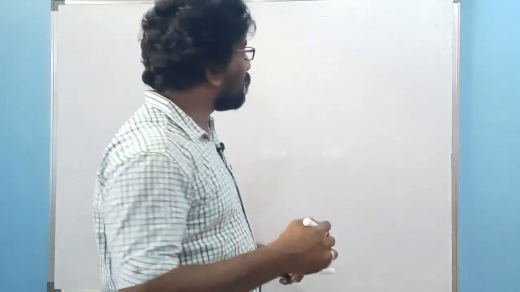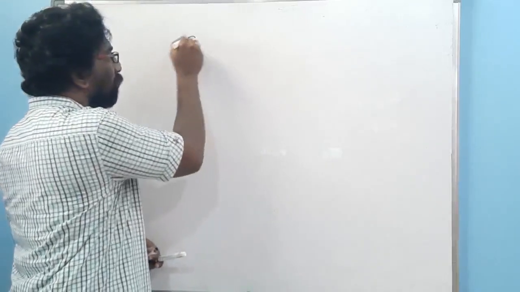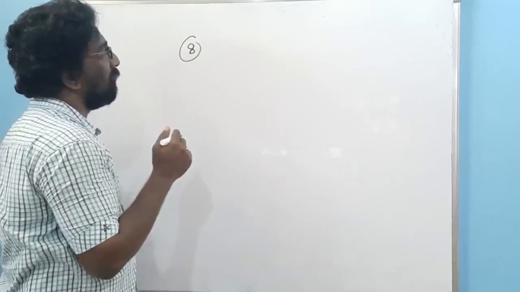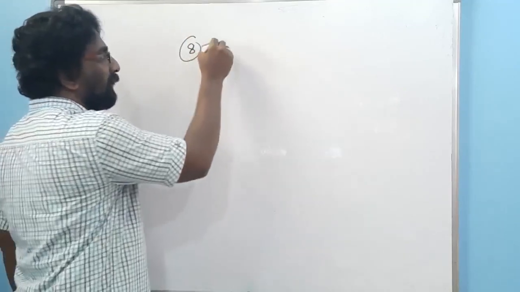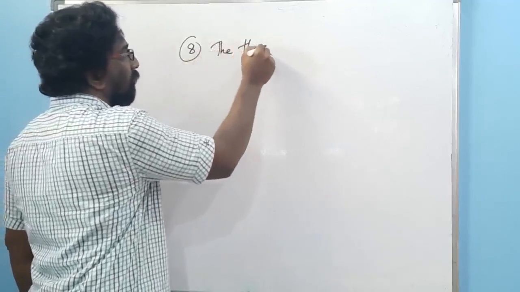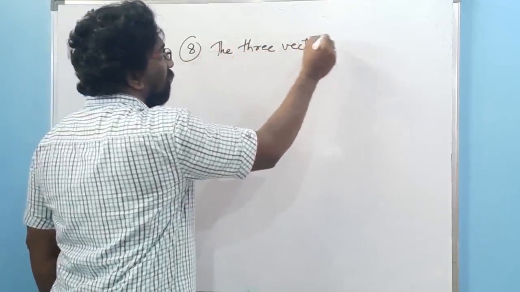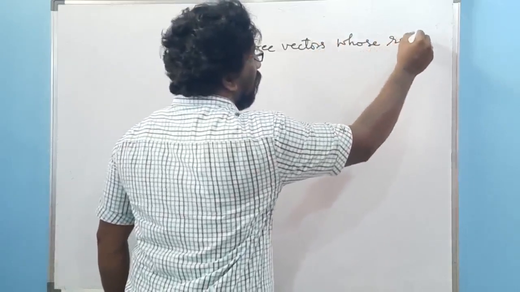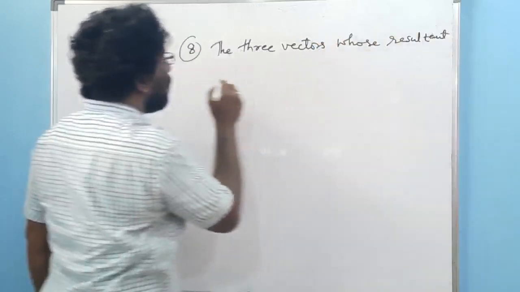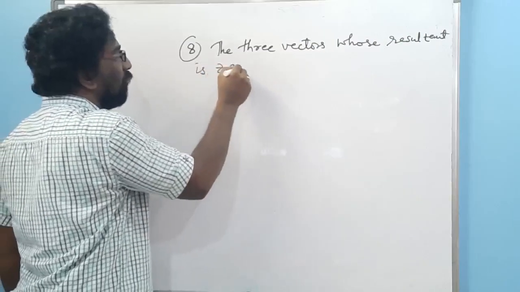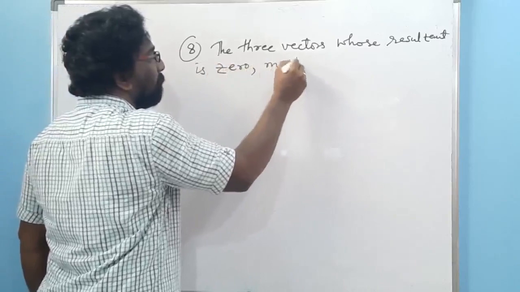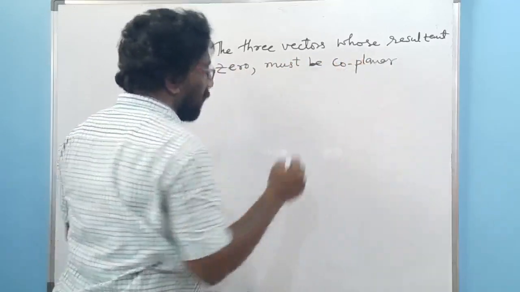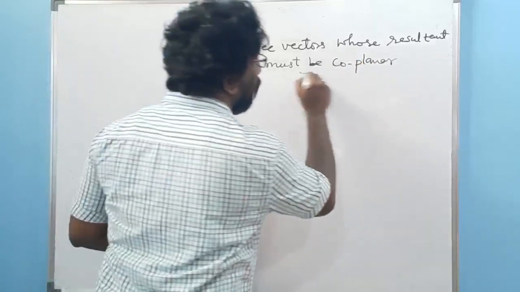Okay, now let us see the next special case point regarding this coplanar parallelogram vector. The three vectors whose resultant is 0 must be coplanar. All the three vectors have to be coplanar.